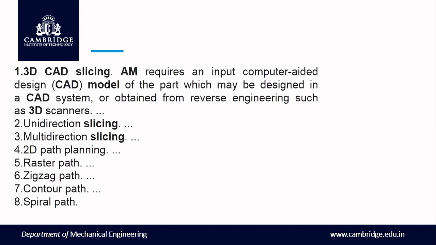In the additive manufacturing process, anything can be printed if you have the capability of creating the drawings. That is the major advantage of the additive manufacturing process compared to other processes.